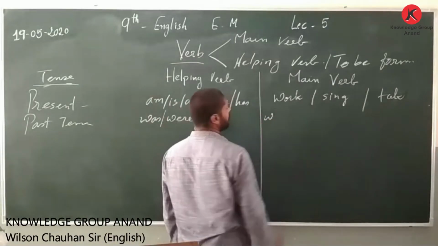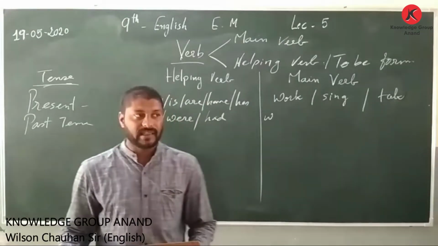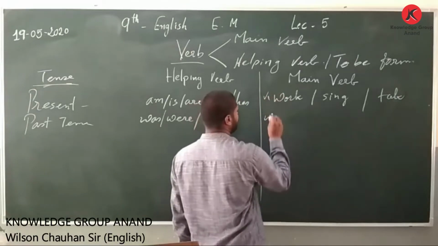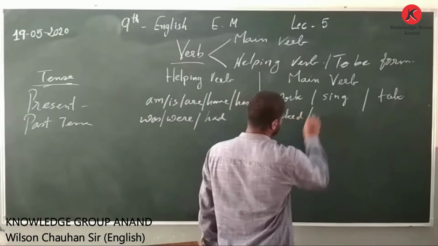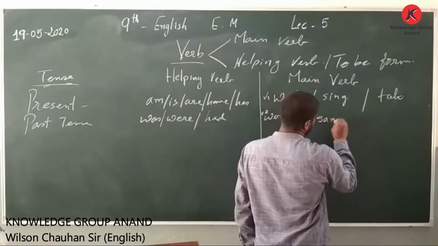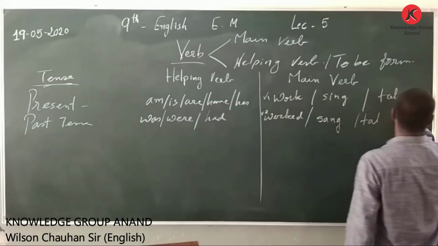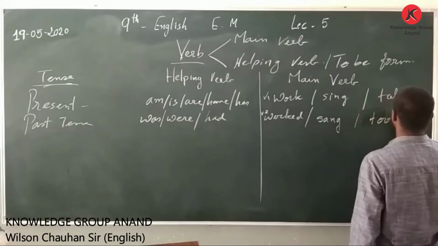Here, when you just say past tense, because it is simple past tense, we shall be putting the V2 form. This is V1, this is V2. So worked, sang, took. So it should be V2.